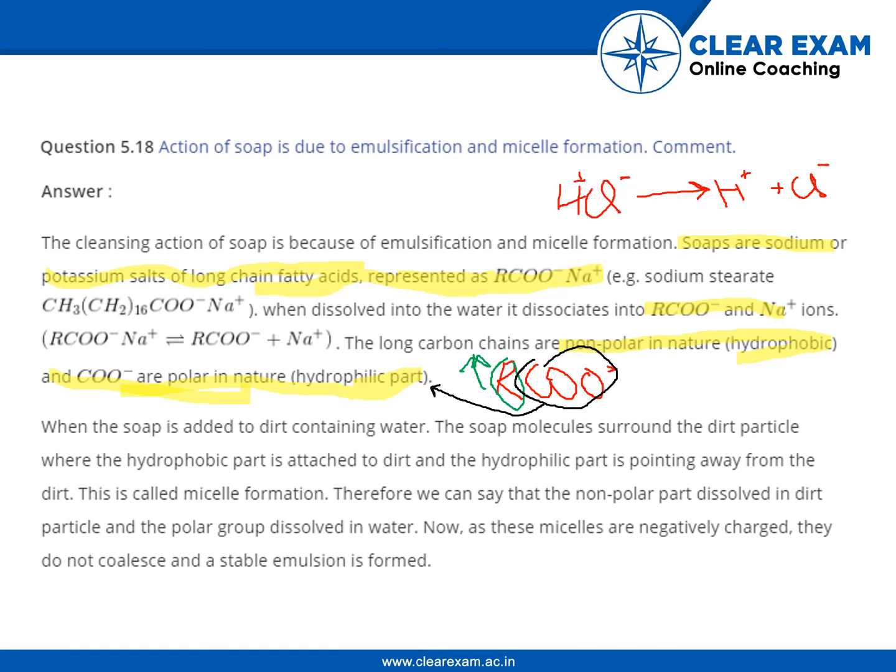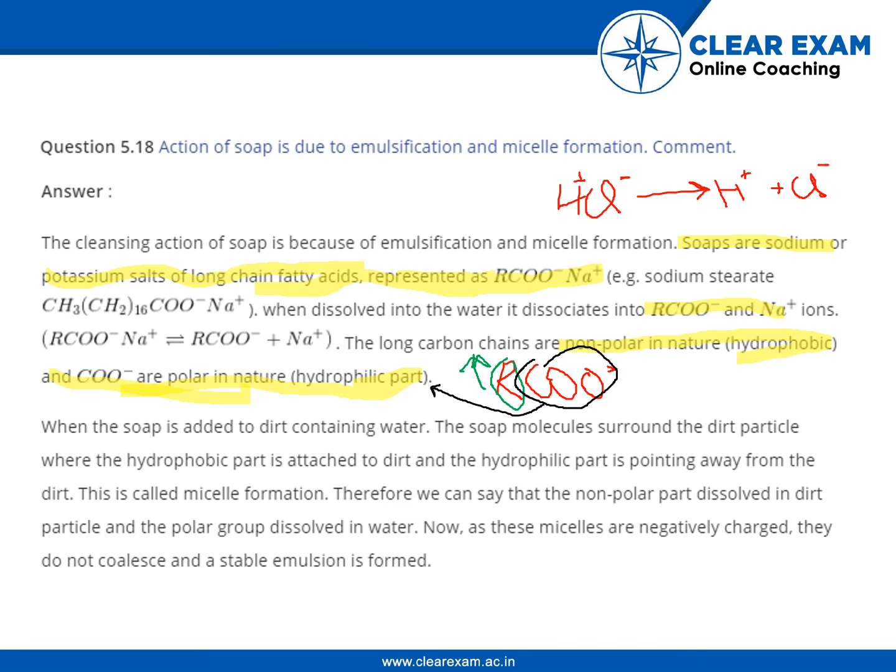So moving on, when the soap is added to dirt containing water, the soap molecules surround the dirt particles, where the hydrophobic part is attached to dirt and the hydrophilic part is pointing away from the dirt. This is called micelle formation. Therefore, we can say that the non-polar part dissolves in the dirt particle and the polar group dissolves in water. Now, as these micelles are negatively charged, they do not coalesce and a stable emulsion is formed. So it is very simple.